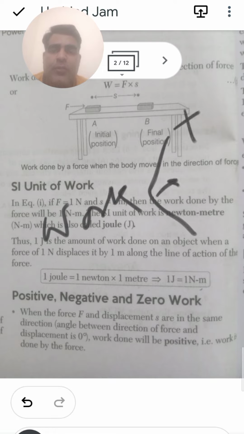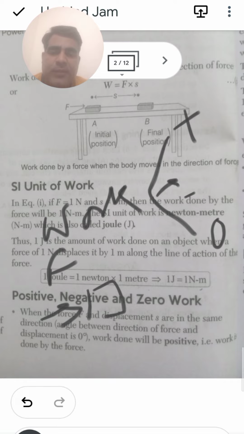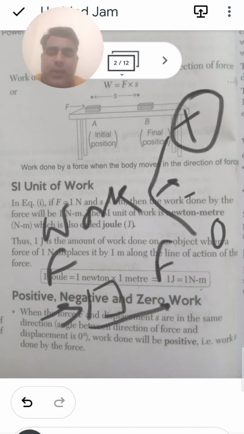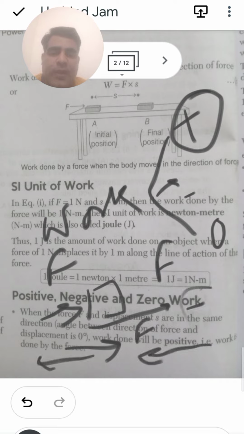One is said to be the positive work done, one is said to be the negative work done, and one is said to be the zero work done. So a very simple thing: if you are applying a force in this direction and the displacement is also in this direction, we say this one is the positive work done. If you are applying a force in this direction and the displacement is in the opposite direction, we say this one is the negative work done.